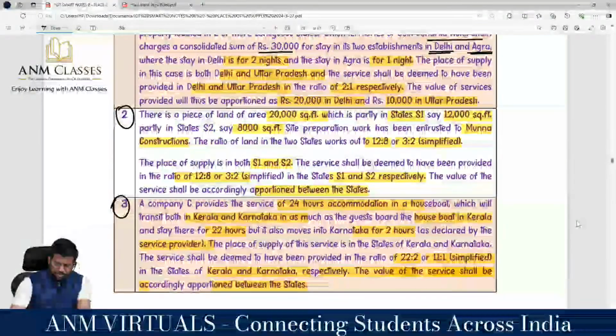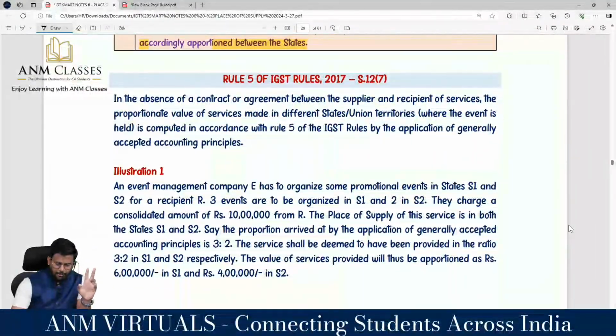I believe that after reading these examples, you will have a proper clarity regarding that. I'm moving into section 12 subsection 7, which is organization of events.